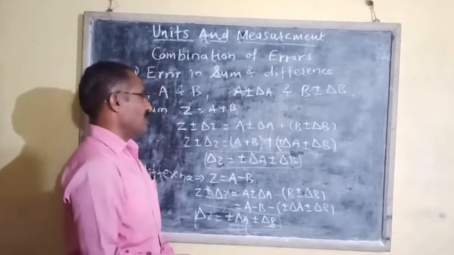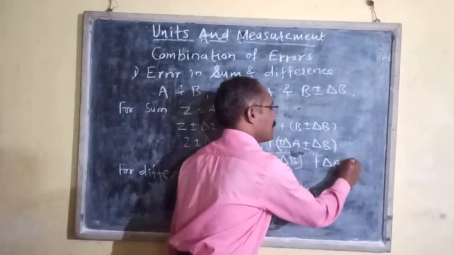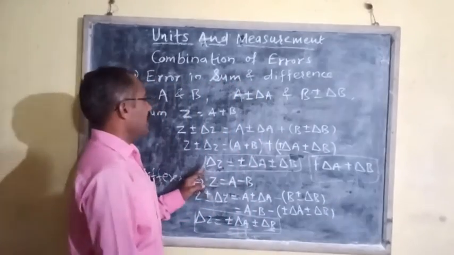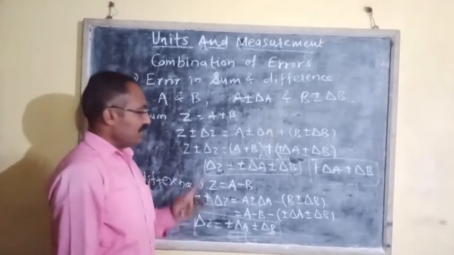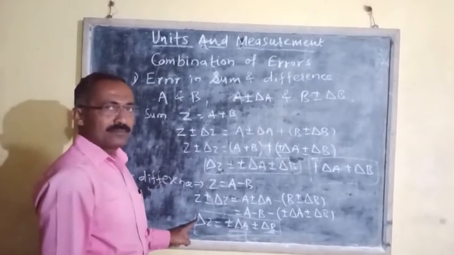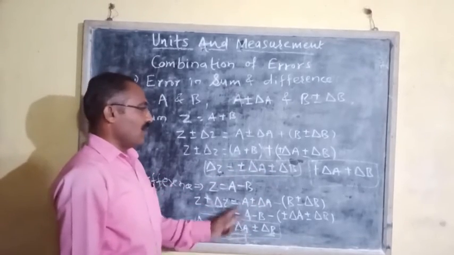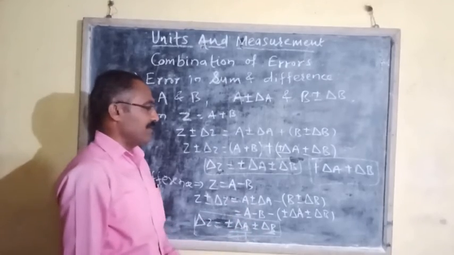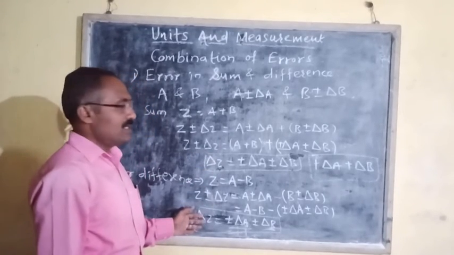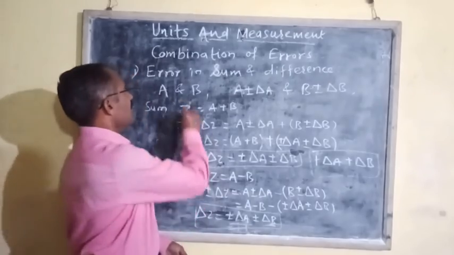And the maximum value of the absolute error is delta A plus delta B. This is the possible maximum value of the absolute error in the measurement of Z. That means in both cases, in sum as well as in difference, the absolute error in the measurement of Z is equal to the sum of the absolute errors in the individual measurements, delta A plus delta B, and this is the error in sum and difference.